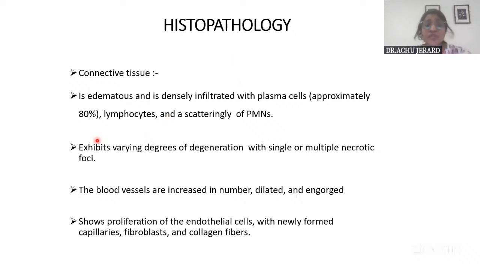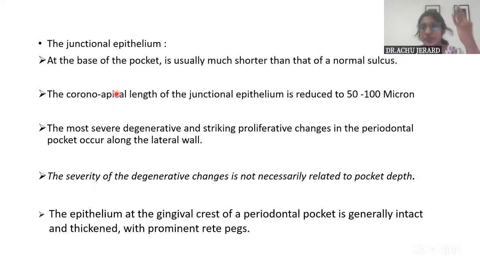So coming on to the histopathology, what all things can you see under the microscope in a pocket? Your gingival tissue, as well as the root surface wall. When you observe the gingival tissue, you can see the epithelium, the junctional epithelium and the connective tissue. These are the three areas where changes can be seen. The epithelium, generally speaking, at the crest, that is at the top portion, is not much affected, but the rete pegs will be very prominent.